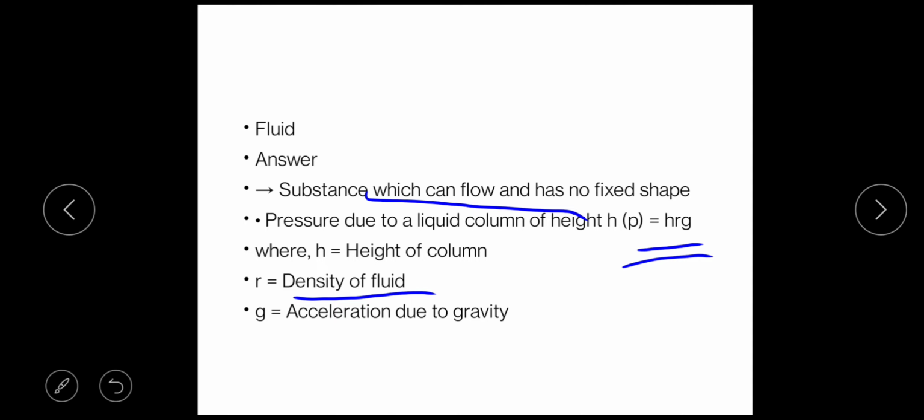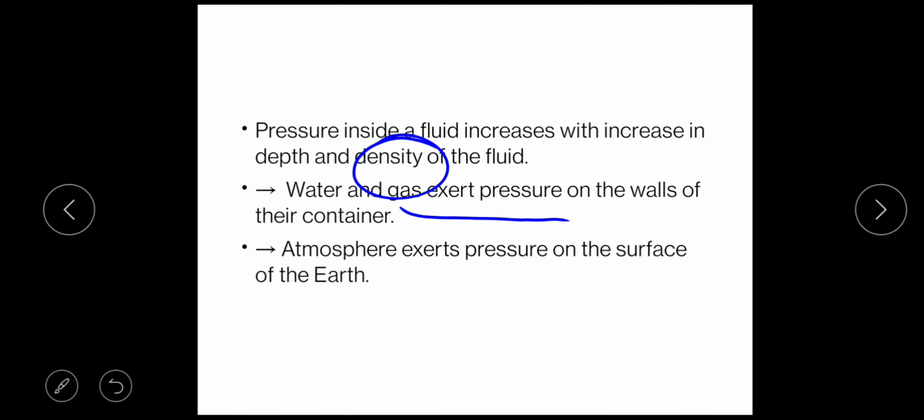But the same thing will happen with air also. If you blow a balloon with different shapes, then the air you have blown will take the shape of that particular balloon. So air also and water also, I mean liquid also and gas also will be in fluid.